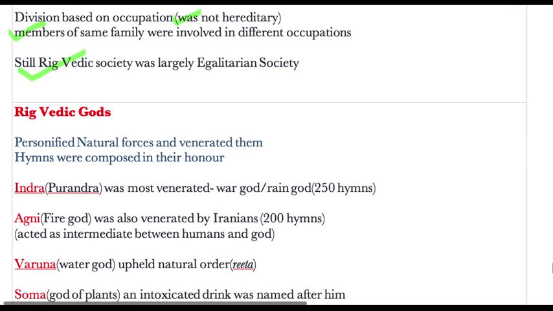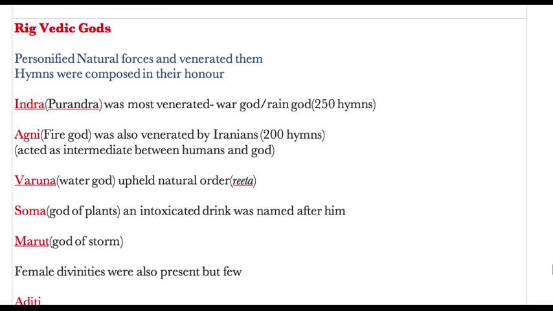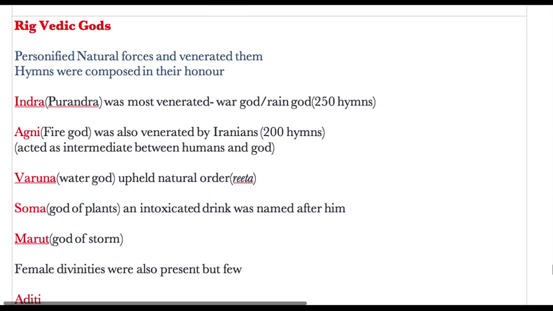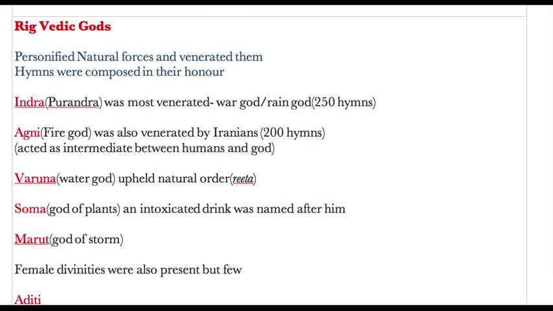Now we'll see the Rig Vedic gods, who personified natural forces and were venerated. The people during that period personified natural forces and venerated them. Hymns were composed in their honor. The main deity was Indra or Purandara, who was most venerated, and he was also called the war god or rain god, and there are 250 hymns in his honor in the Rig Veda.